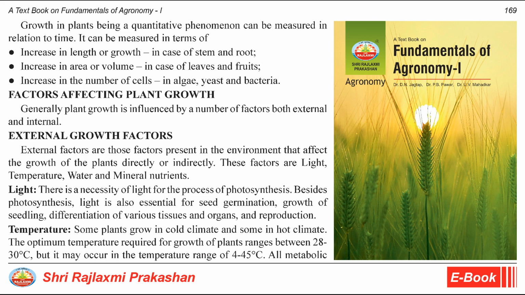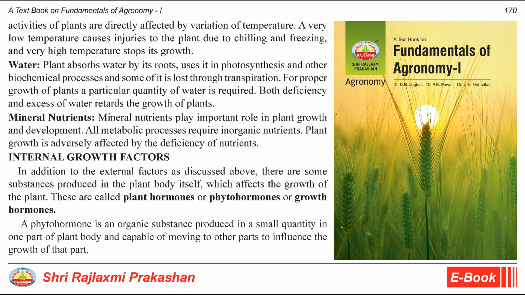Temperature. Some plants grow in cold climate and some in hot climate. The optimum temperature required for growth of plants ranges between 28 to 30 degrees Celsius, but it may occur in the temperature range of 4 to 45 degrees Celsius. All metabolic activities of plants are directly affected by variation of temperature. A very low temperature causes injuries to the plant due to chilling and freezing, and very high temperature stops its